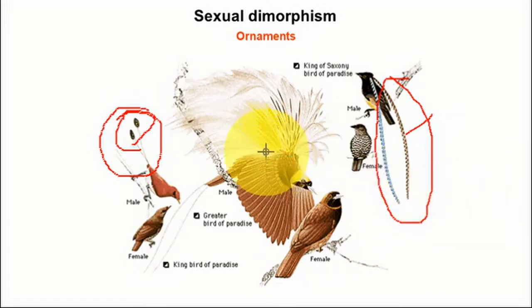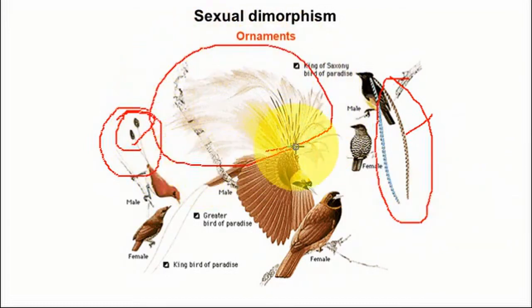And here you can see the feather is different from the female, and this is called a greater bird of paradise.